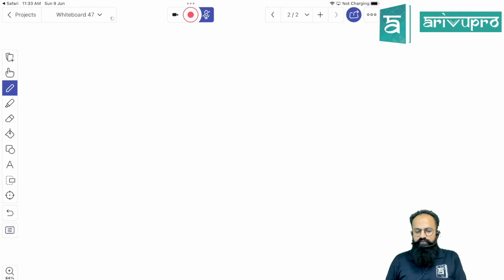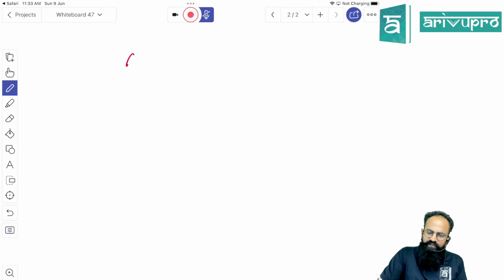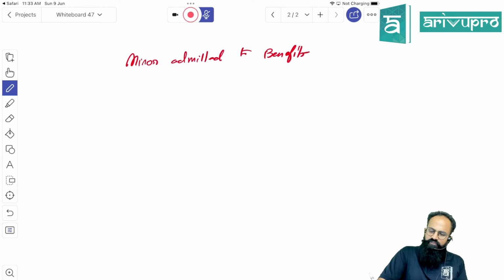We are coming to one of the important topics of this particular unit. The last part, technically called minor admitted to the benefits of partnership.